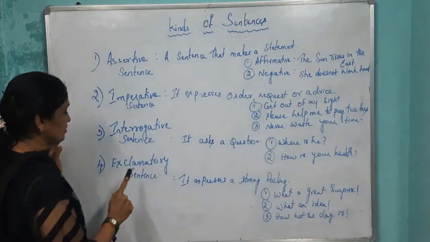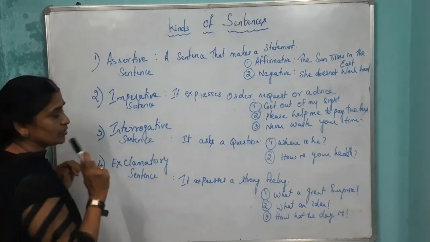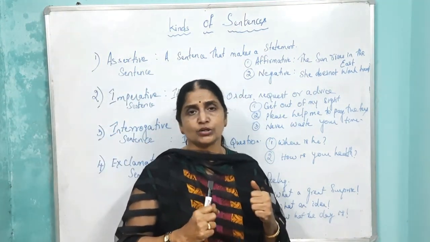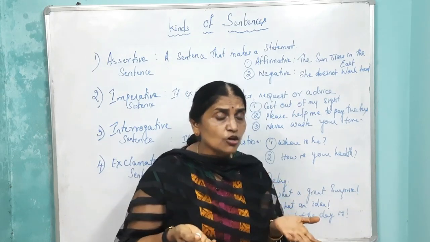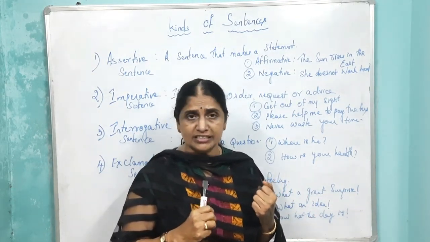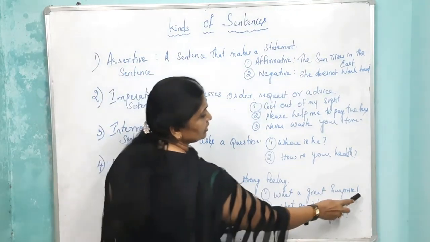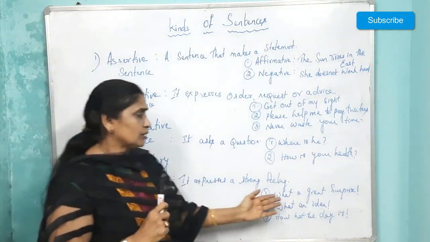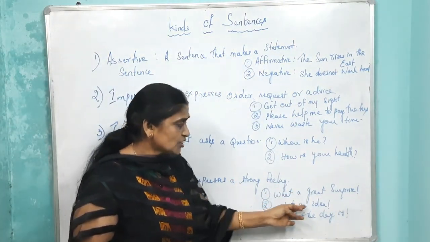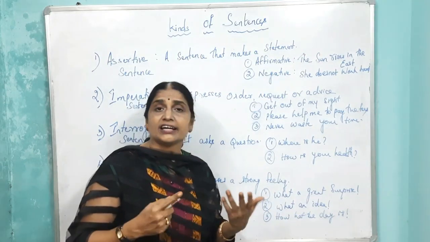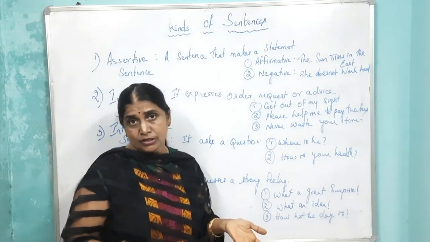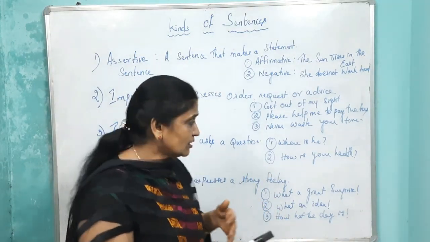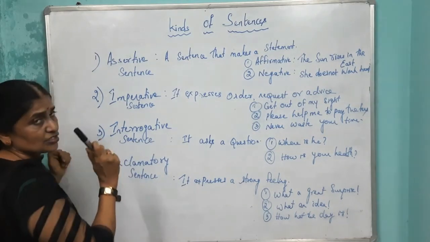The 4th kind of sentence or 4th type of sentence is exclamatory sentence. It expresses a strong feeling, strong emotion, okay? A surprise, sudden outburst of emotion is called exclamatory sentence. In these sentences, they end with an exclamatory mark. This is the exclamatory mark. So, example, what a great surprise. What an idea. How hot the day is. Alas, he is dead. What a beautiful place Taj Mahal is. So these are the examples of exclamatory sentences.